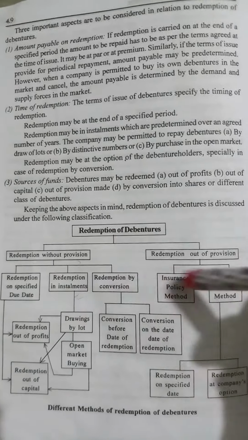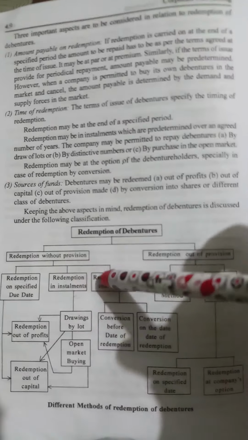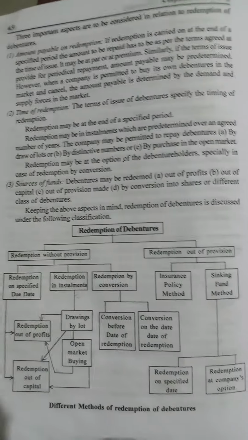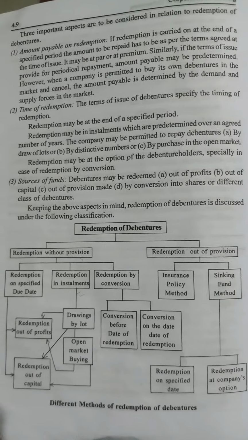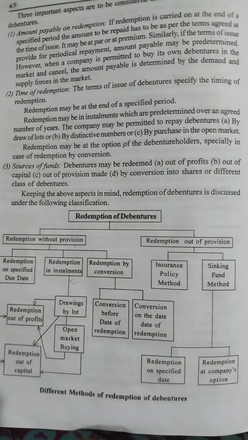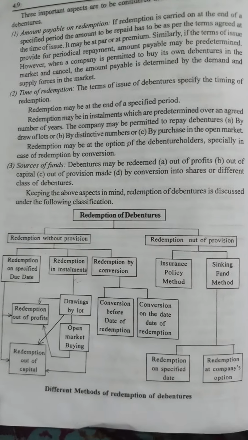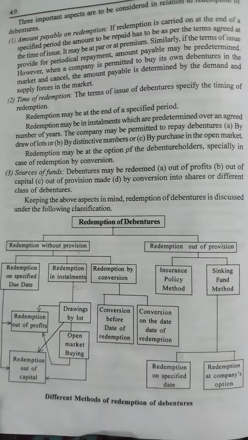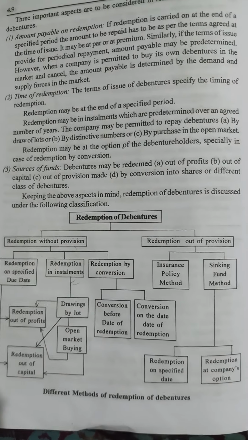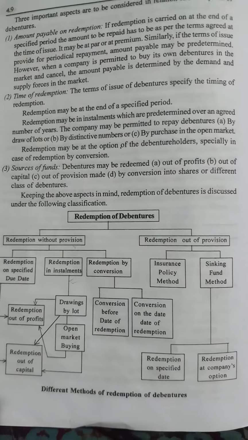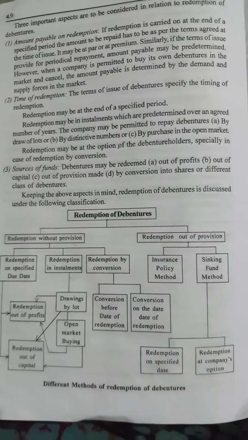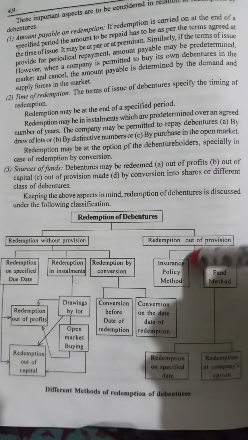Redemption of debentures is classified into two categories. One is redemption out of provision, another one is redemption without provision. First of all, provision means that if we know that expenses will occur in future, we keep some amount aside in advance for those expenses. That is called a provision. Here too, to settle the debentures, the company will maintain some provision. So with that provision, the debentures are redeemed, and that is called redemption out of provision.